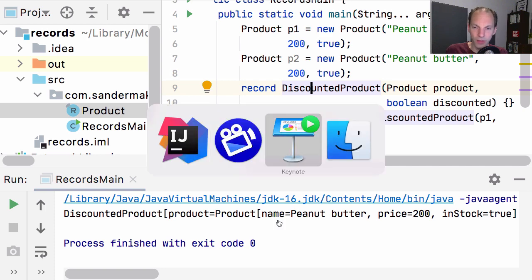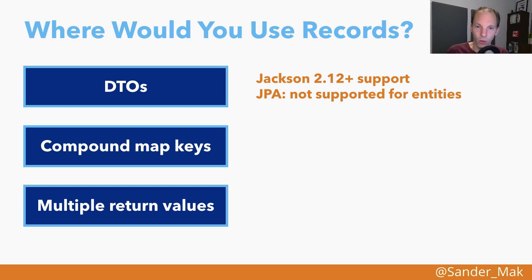Speaking of use cases, when we think about records, where would you start using them? So I think there are some obvious places where records will be used a lot. One of them will be DTOs, so data transfer objects, which are the definition of objects that don't really have any identity or behavior, but are all about just transferring data. And for example, the Jackson library, as of version 2.12, already supports serializing and deserializing records to JSON and other formats that are supported. So I think there records will really be helpful.